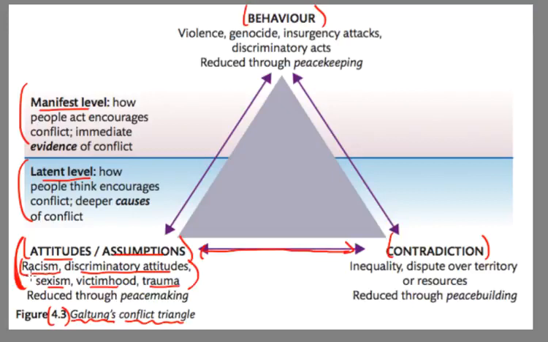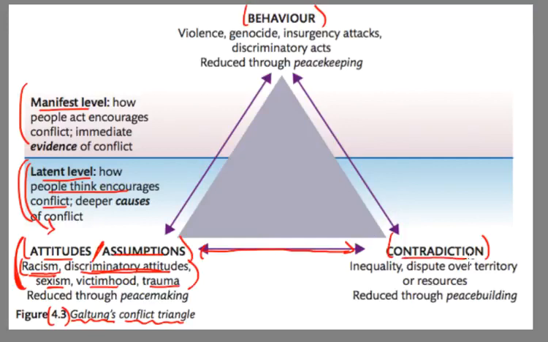Racism, I mean, we see that in different societies. Sexism, discriminatory attitudes, discrimination based on any number of things. It could be based on sex, gender, race, ethnicity, religion, anything. So this is at the latent level, and what that means is that how people think encourages conflict. This is something that's internalized. You may not see it overtly, but people are thinking this, and it's sort of a societal phenomenon.